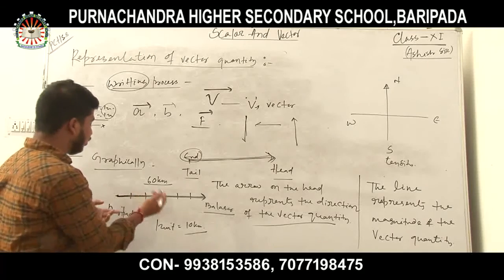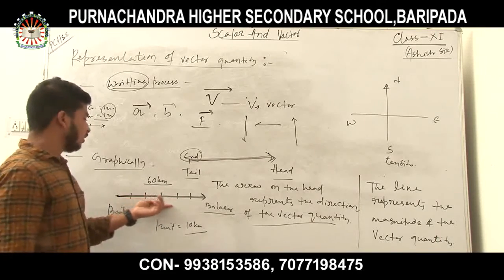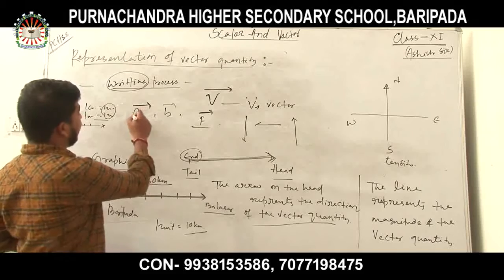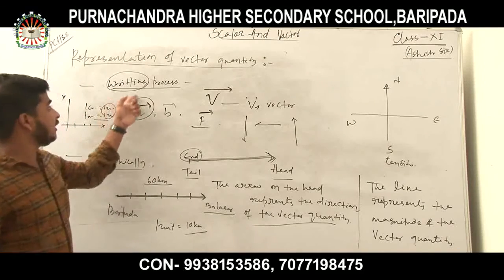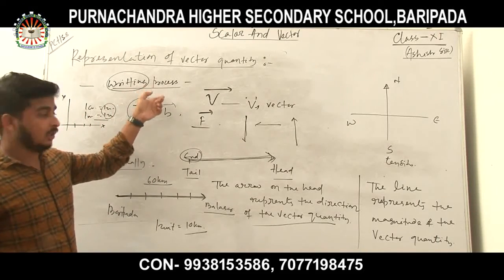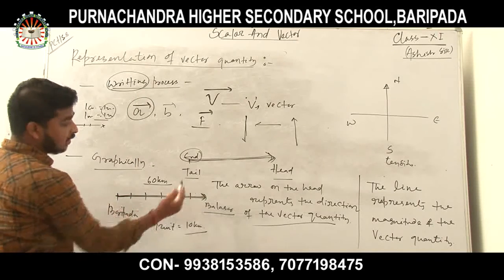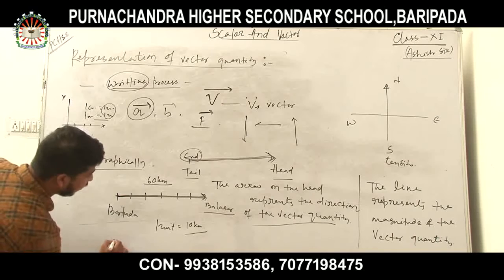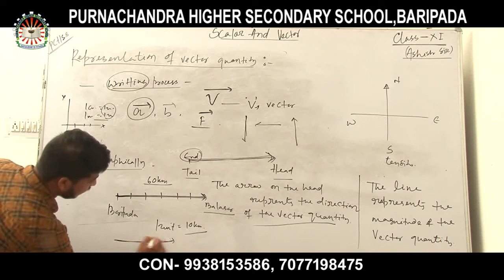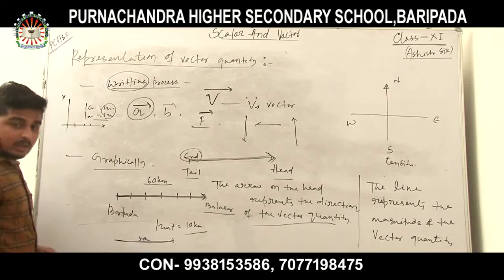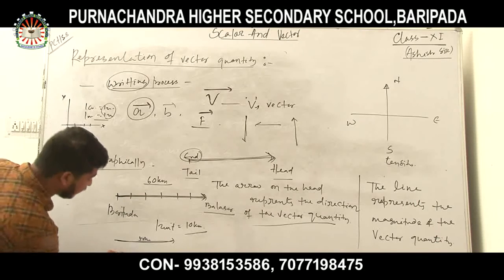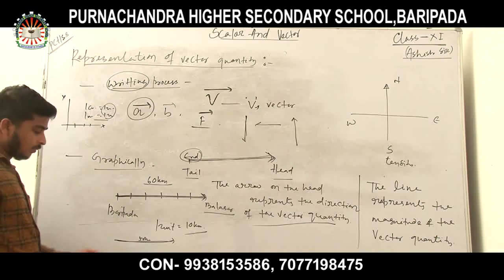It is quite inconvenient to represent a vector graphically, so we always represent it in the writing process. If the distance between Baripada to Baleshwar is 50 km, then I have to draw a smaller line. This is 50 km. Suppose I have to draw a 20 km line, so this is 20.